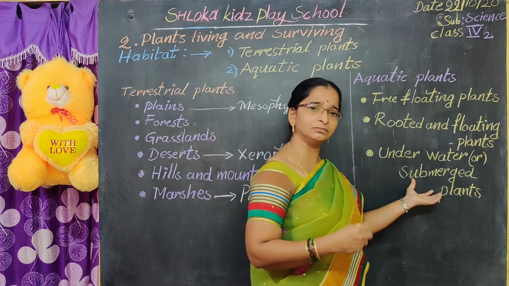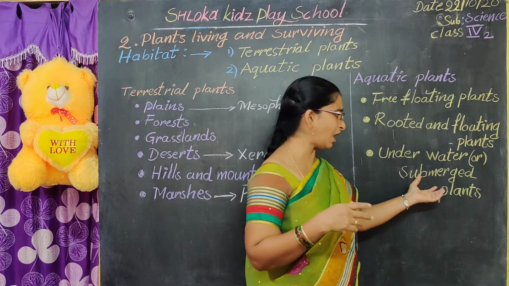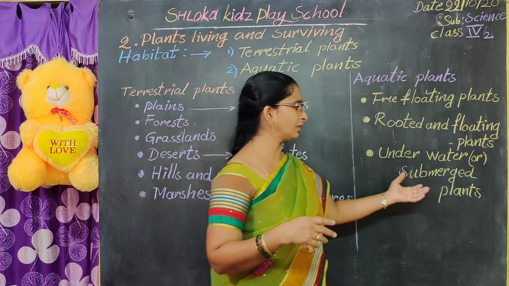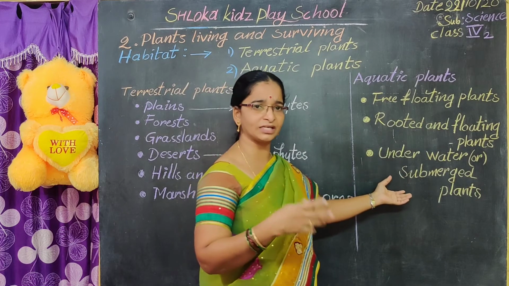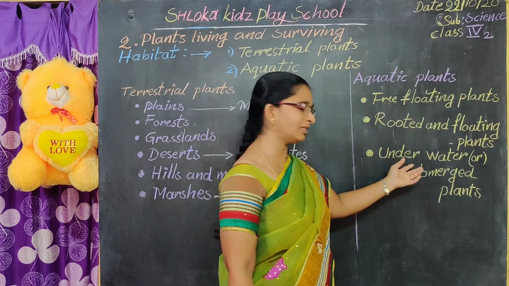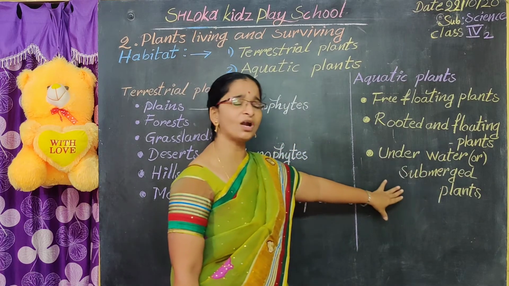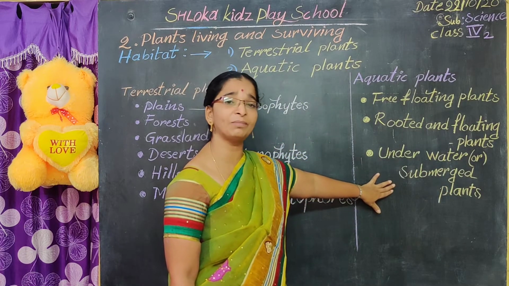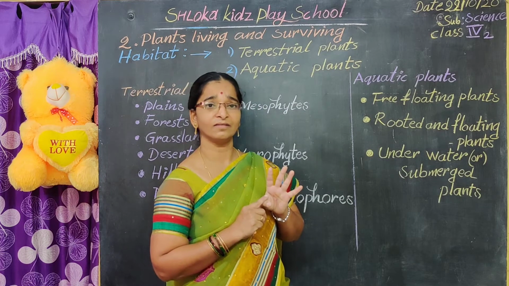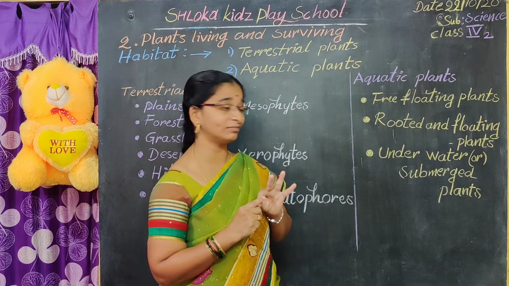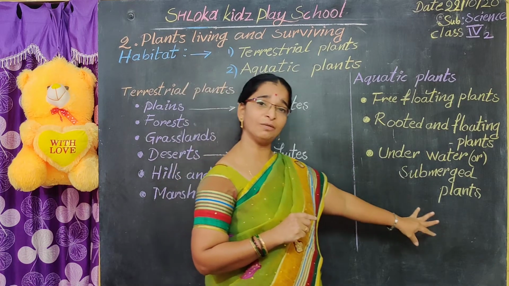So they take the air from the outside itself. They breathe through the body surface. This is about the underwater submerged plants. What are the examples of underwater submerged plants? Hydrilla, Vallisneria. These are the examples of the underwater submerged plants.